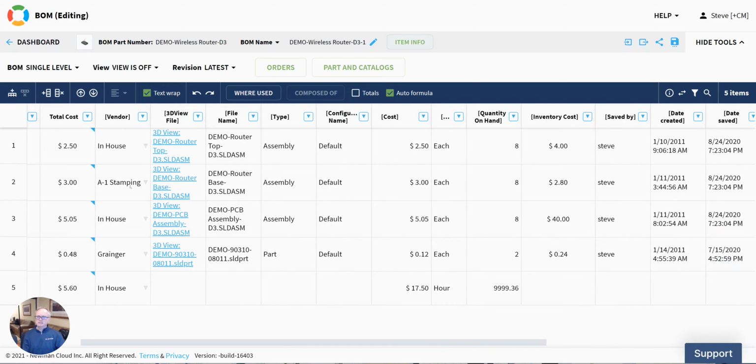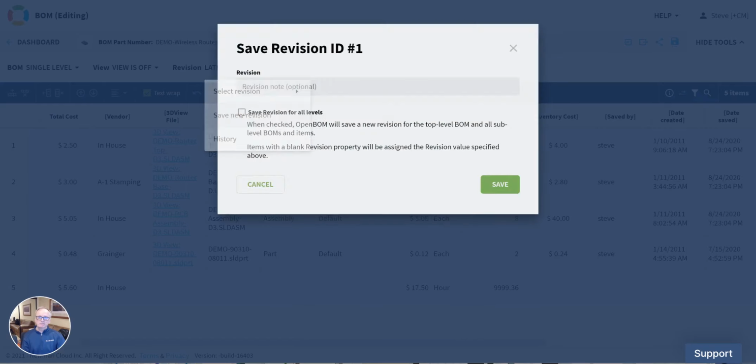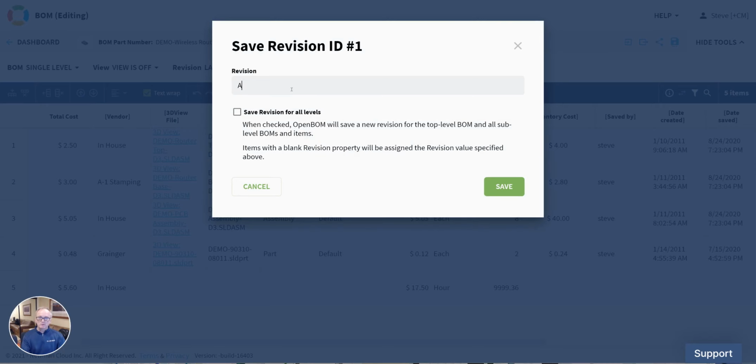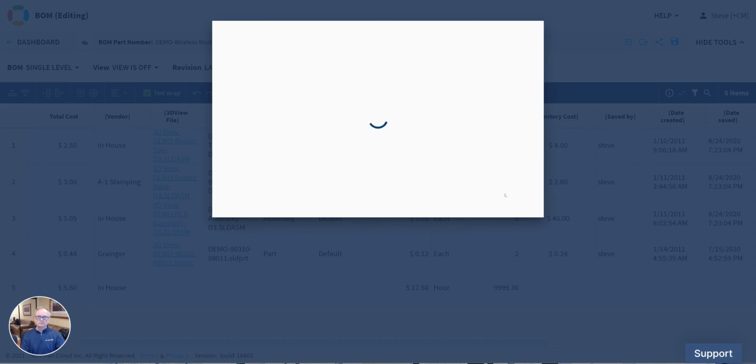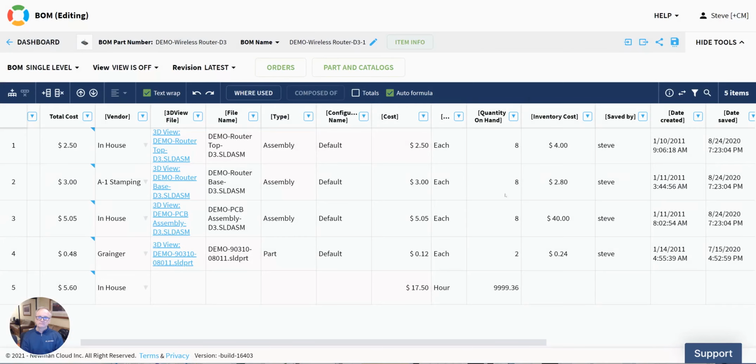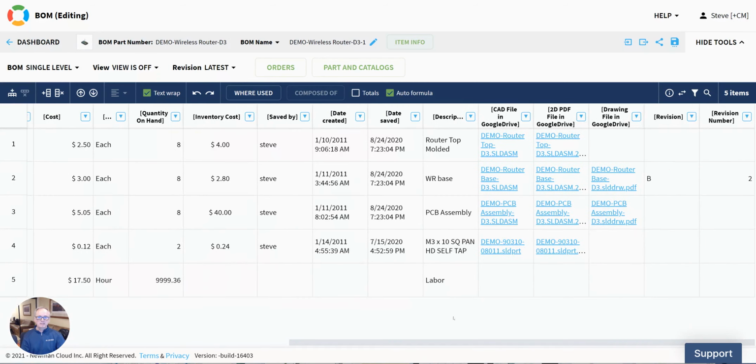Let's say this is the BOM that I want to build. I'm in the bill of material now. I'm going to say save a new revision. This one's going to be Rev A. In this case, I'm not going to save a revision for all sublevels, but I certainly could if I wanted to. So here's my revision A. Revision A of the wireless BOM has the base at revision B.